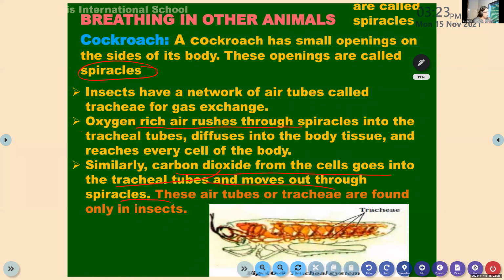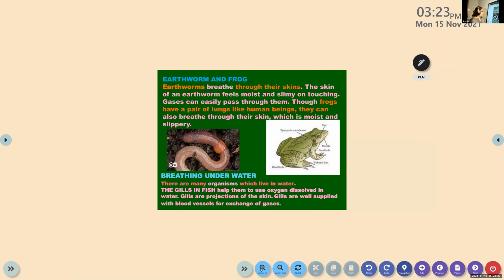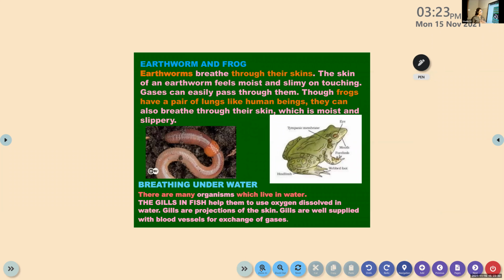Okay. Now we are moving on to the earthworm and the frog. First we will discuss the earthworm and then we go to the frog. Earthworms breathe through their skin. When you look at an earthworm, you know they don't have eyes. They can only sense things. They can smell and sense the presence of other organisms. Earthworms breathe through their skin. The skin of an earthworm feels moist. If you touch an earthworm, you know it, no?